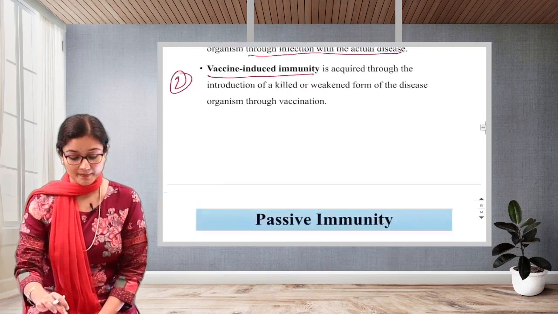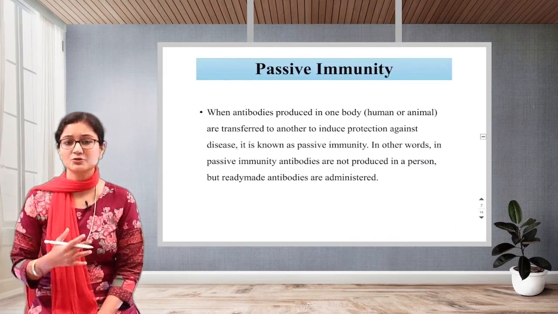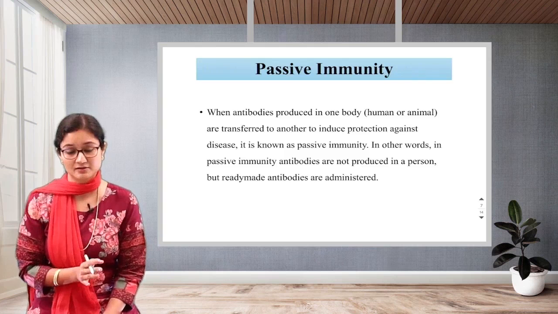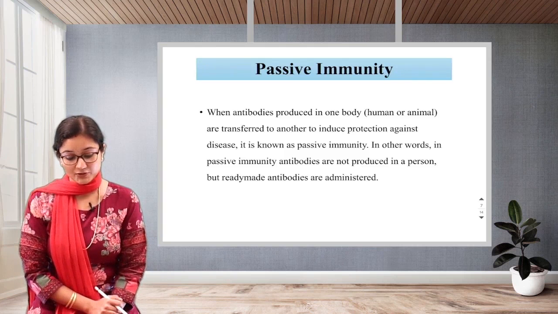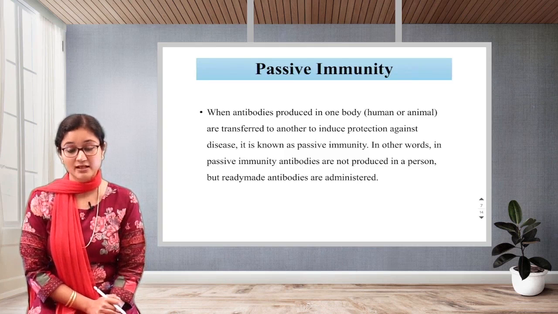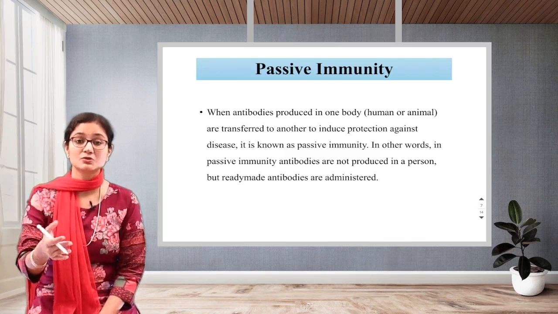Next is passive immunity. The passive word only. What do you mean by passive? Where you don't have to take much effort. Okay, passively it is coming to us. When antibodies produced in one body are transferred to another to induce protection against the disease, it is known as passive immunity, where your body is not doing anything but you are getting it through someone.